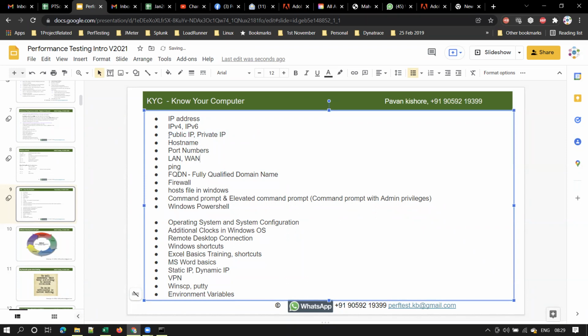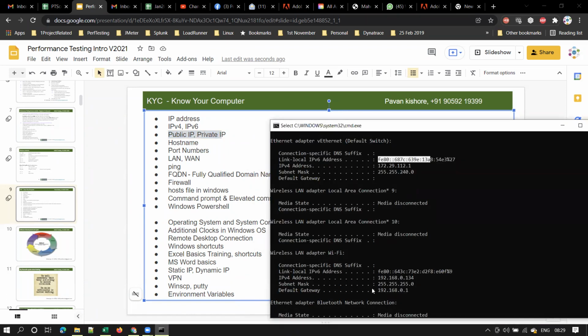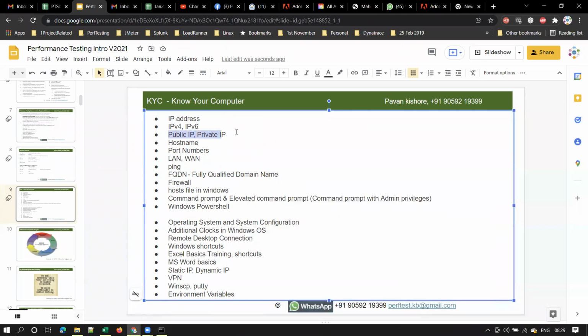Right? The next thing you have to know is what is private IP and what is public IP, right? So this is nothing but our private IP, guys. Whatever you see here, this IPv4 address, this is our private IP. And what is public IP? So let me explain what is the difference between public IP and private IP, right?